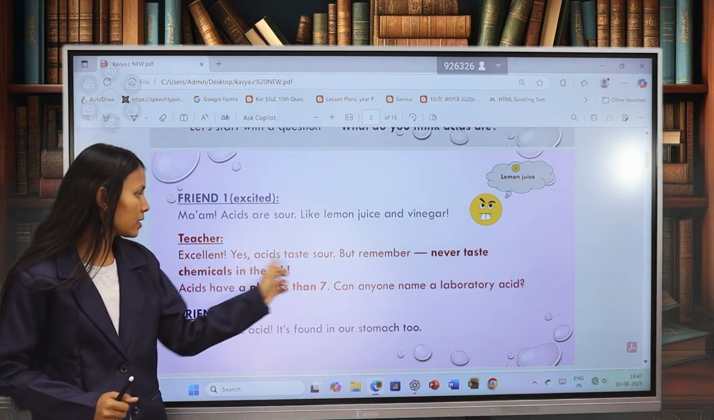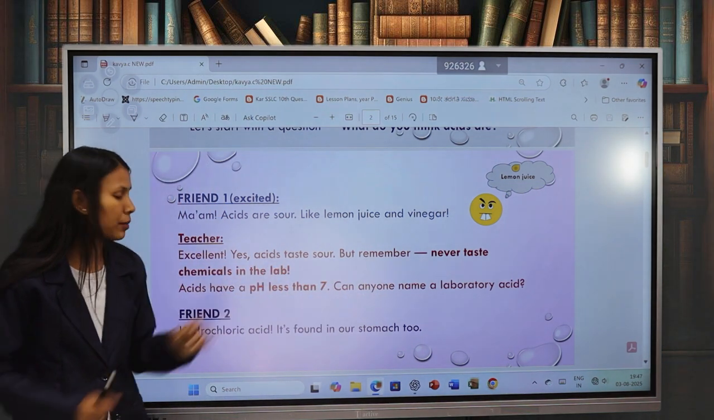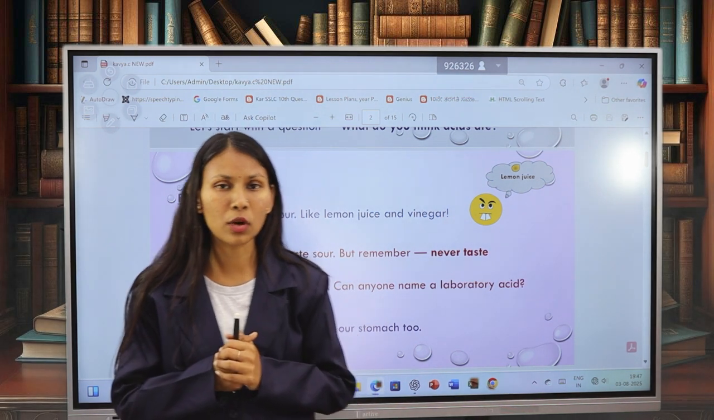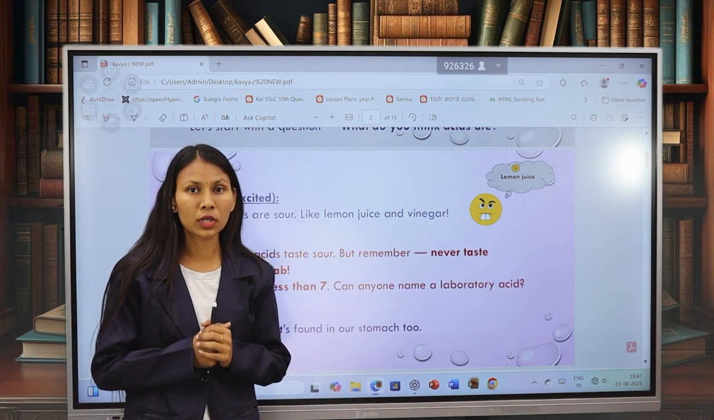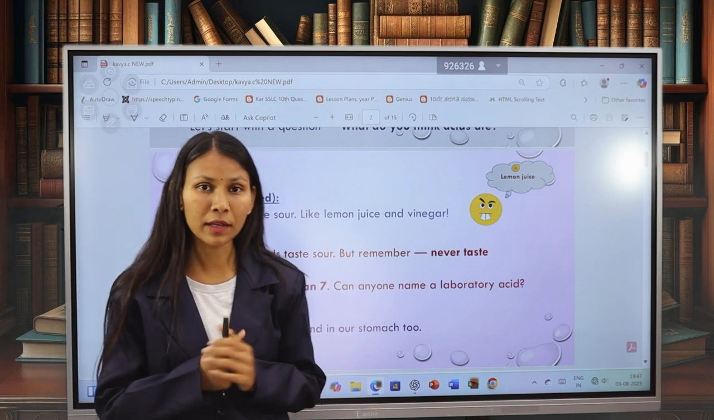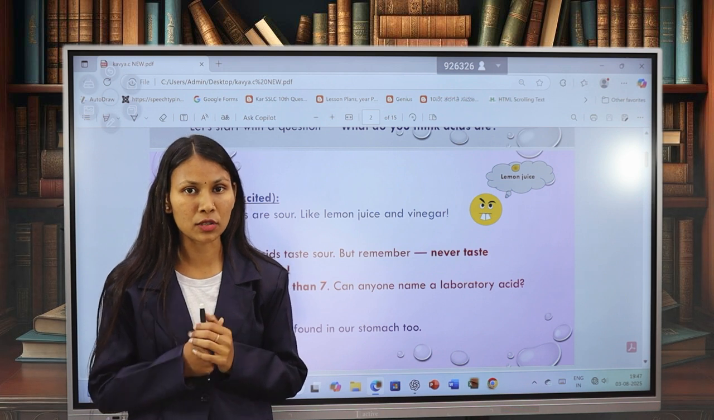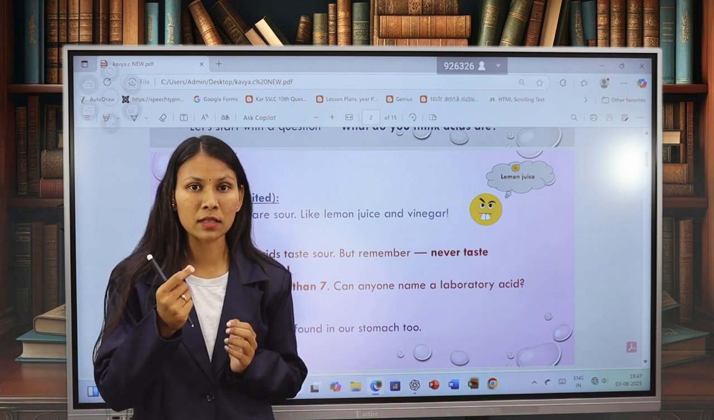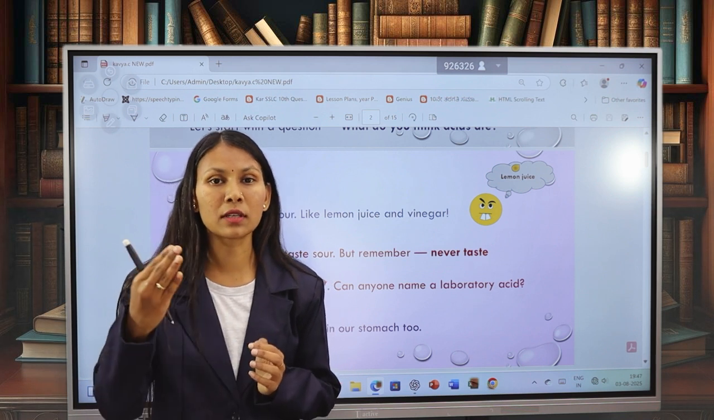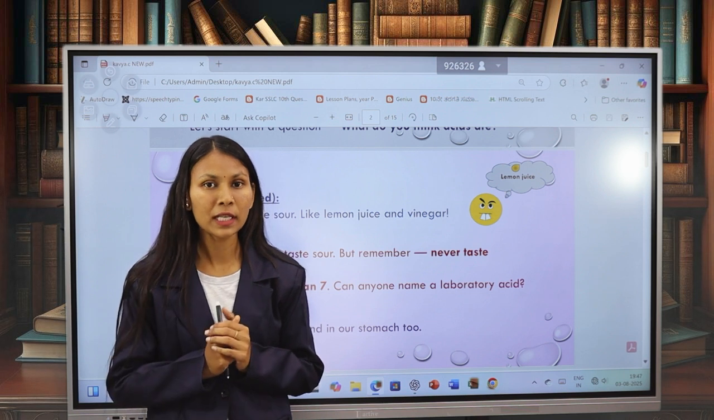Yes, acids taste sour, but remember, never taste chemicals in the lab. So the teacher advised one thing along with that excitement: never to taste chemicals that are present in the lab. Why? These chemicals may have harmful acidic or basic natures, which may affect our skin cells or tissues present in our body. Further, they may damage our organs also. Yes, this care should be taken.